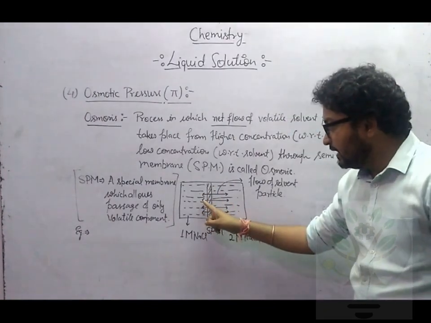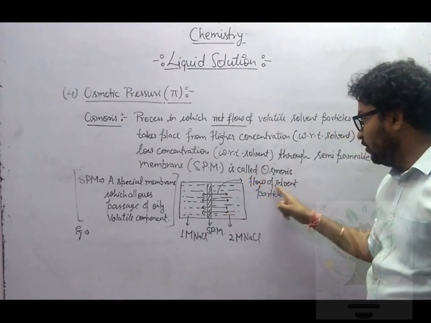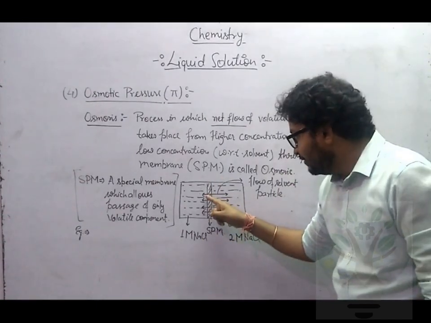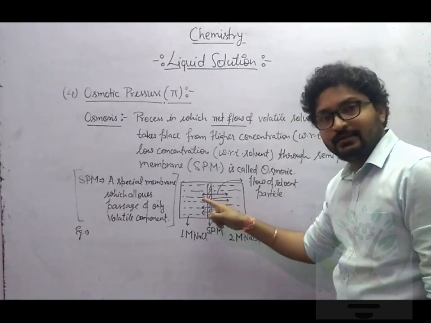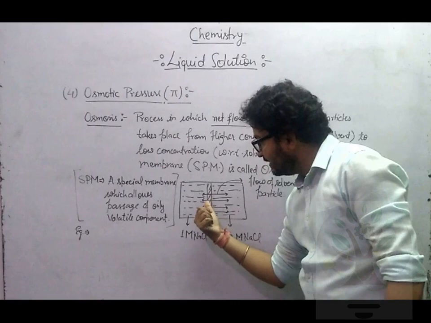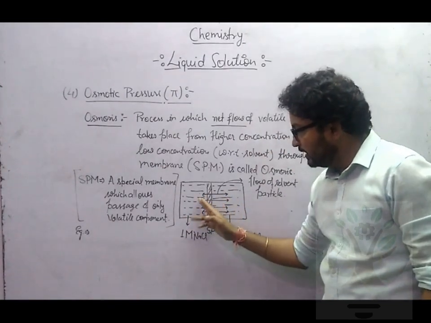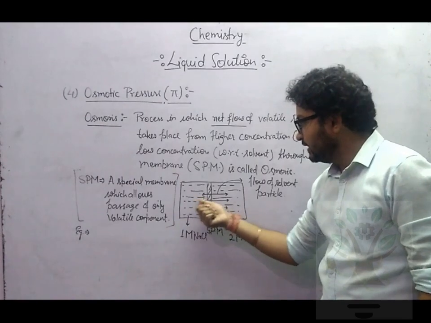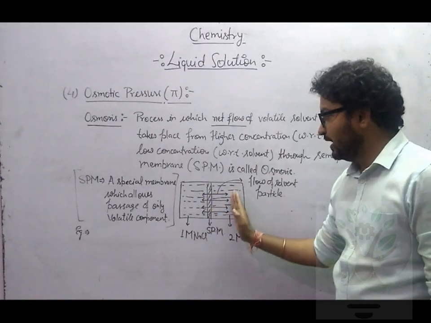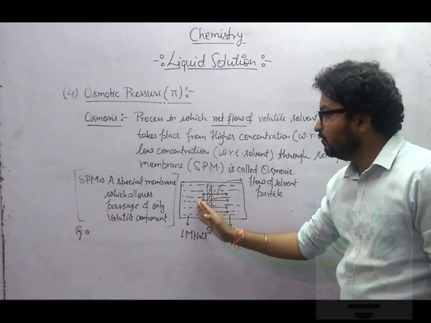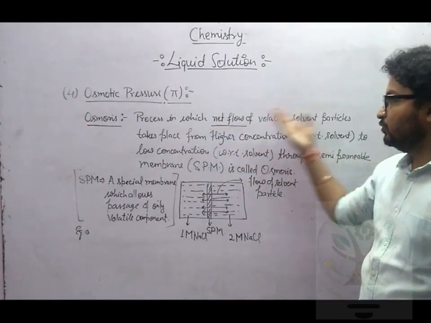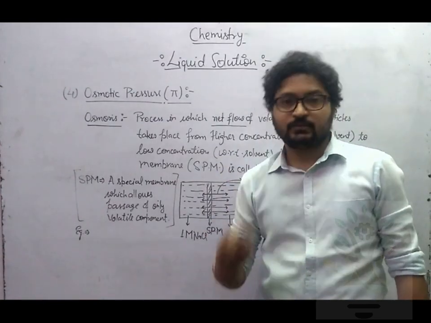So see what will happen. These arrows are showing flow of solvent particles. Where is the arrow length more? Arrow length is more towards the right, and it is very less at the left side. Means from here to here less solvent particles are moving, and from here to here more solvent particles are moving. So net flow is occurring from left to right, or right to left? You will say net movement is taking place from left to right. So this net flow through SPM is called osmosis.